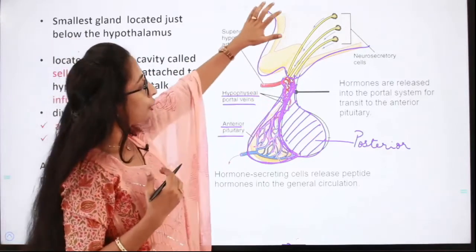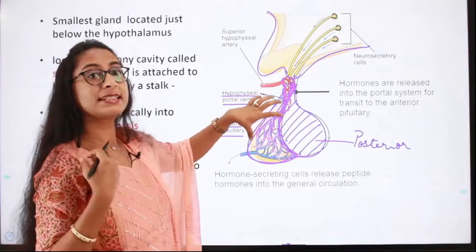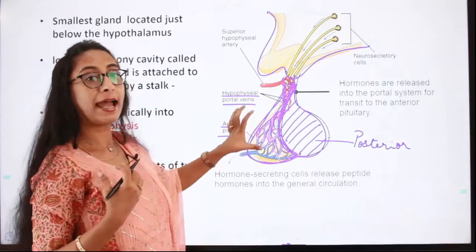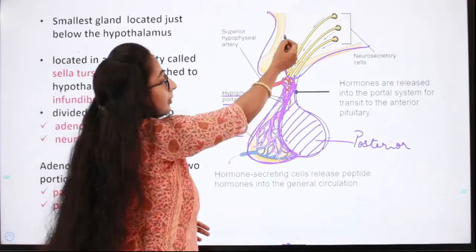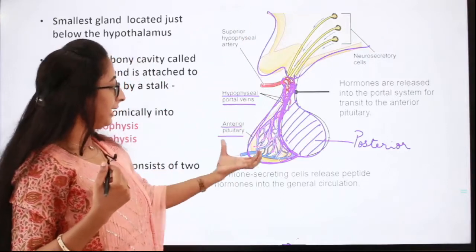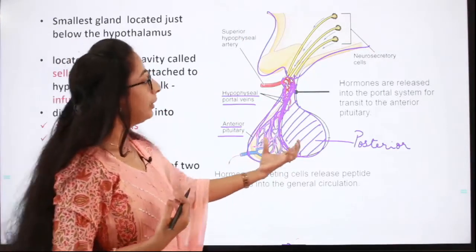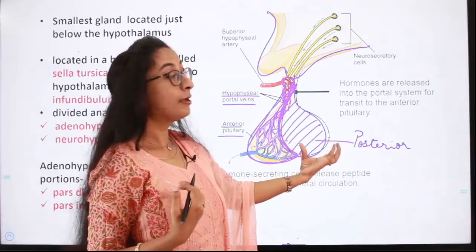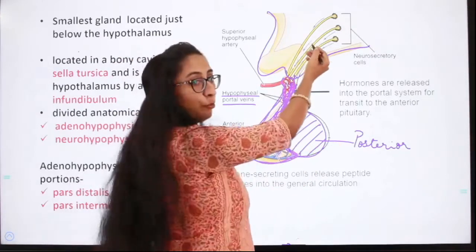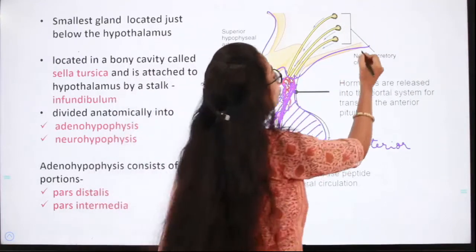The hormones secreted here are capable of controlling the anterior pituitary through these hypophyseal veins. Then what about the posterior pituitary gland? Here in the hypothalamus we have neurosecretory cells called nuclei.